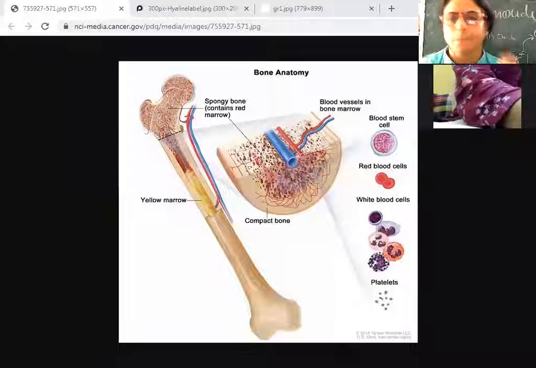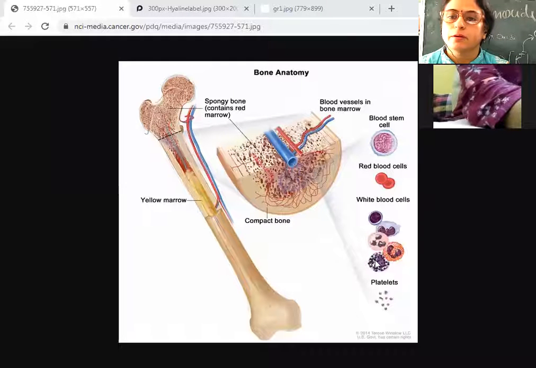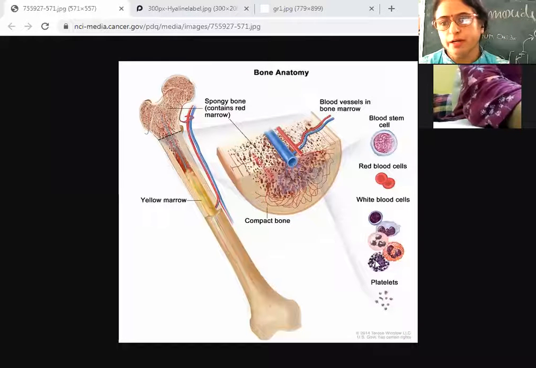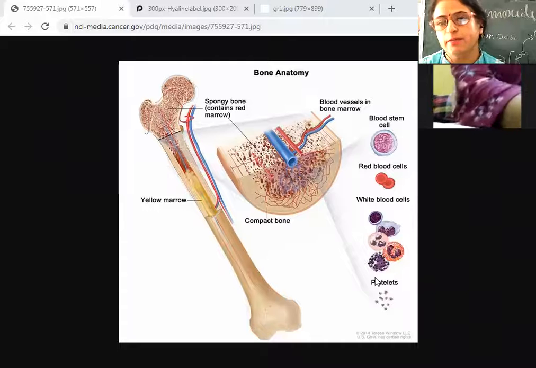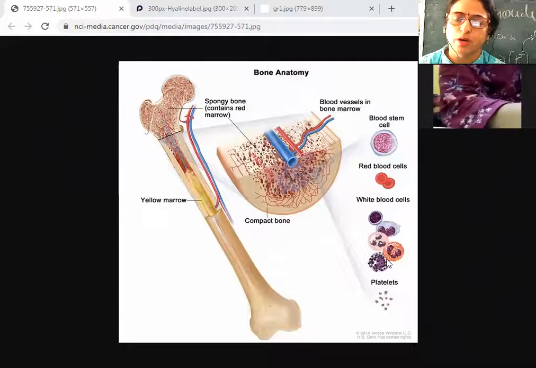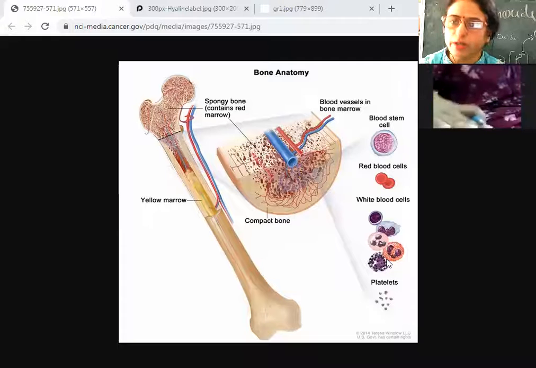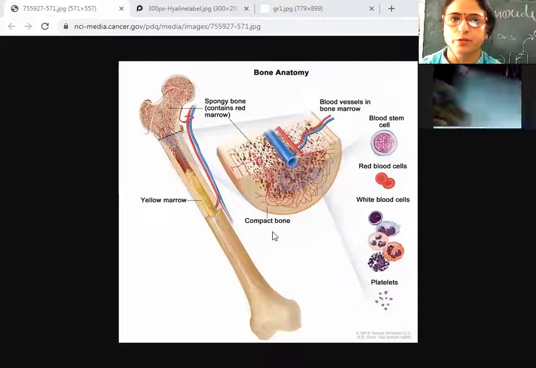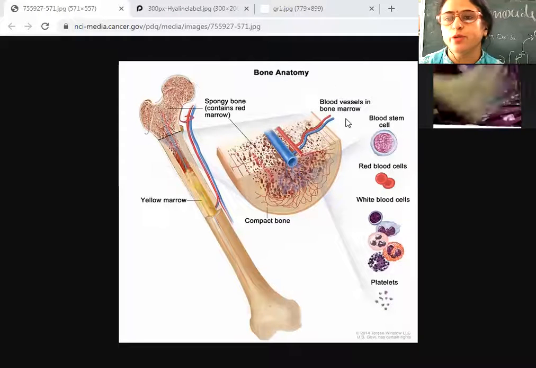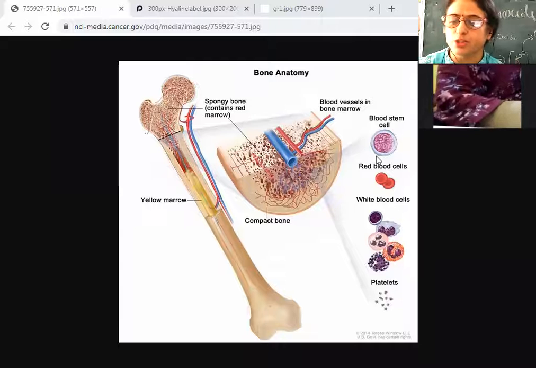Proper connective tissue, skeletal tissue, and vascular tissue or fluid tissue. It is also called vascular tissue or fluid tissue. We have already discussed the proper connective tissue. So today we are going to discuss the skeletal tissue.